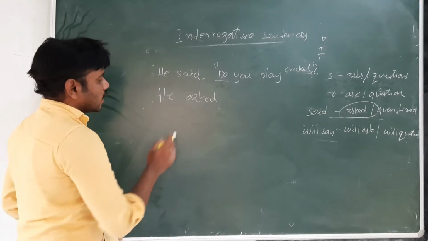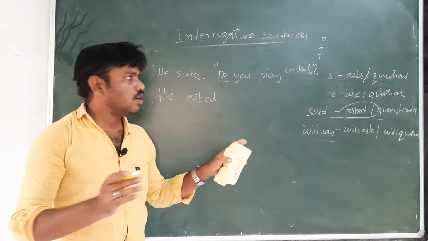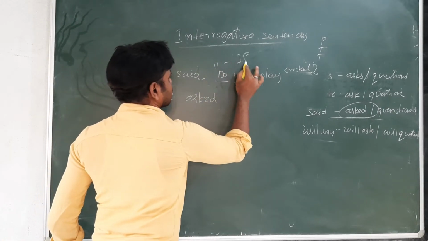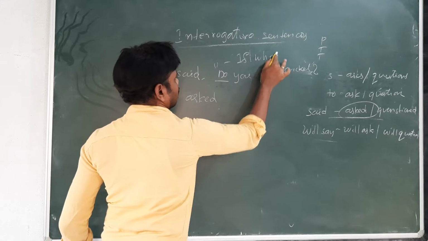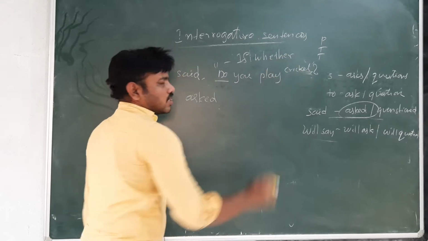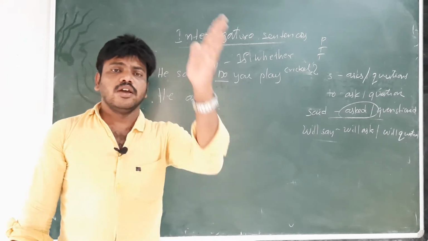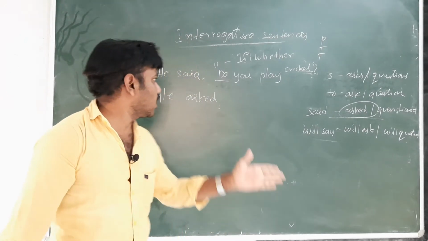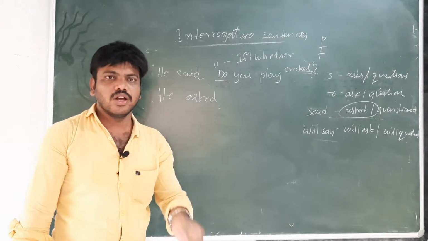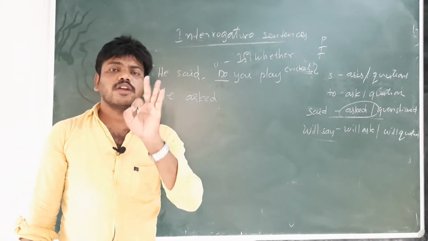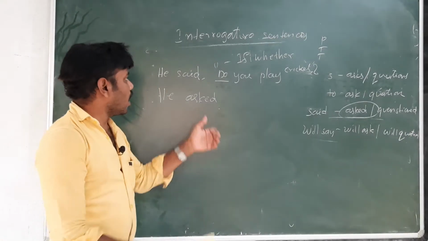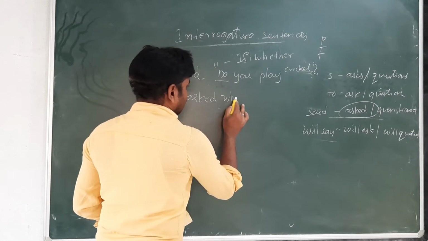Next, immediately after writing he asked, we should write if or whether. My dear students, if there is a yes or no question, we should not write that. So he asked whether.